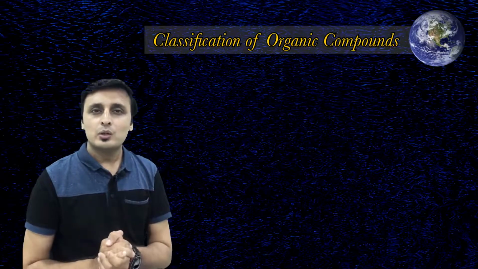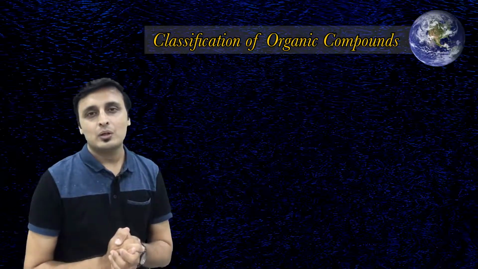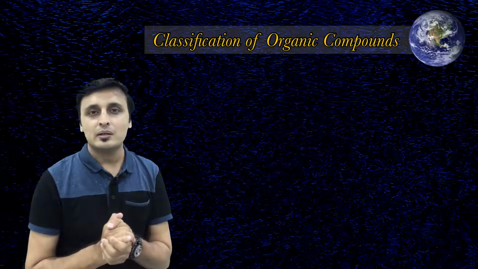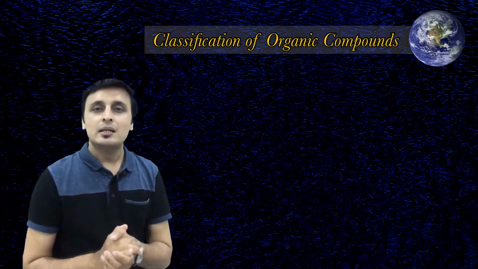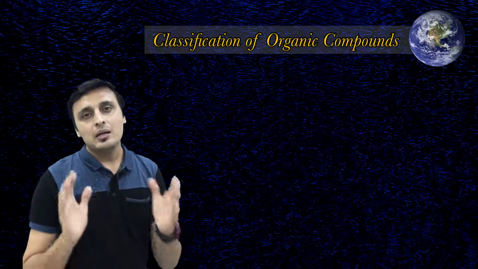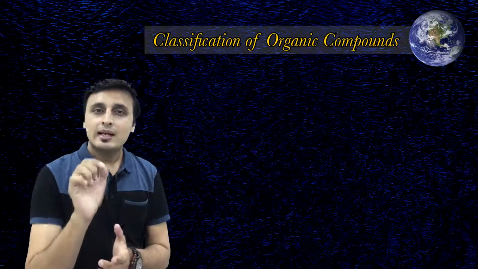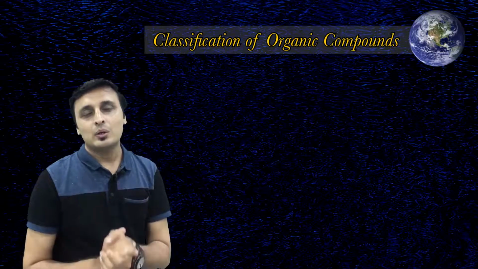Aromatic organic molecules and aliphatic organic molecules, even alicyclic organic molecules, can be made in the laboratory. But nature provides us a large quantity and a large number of such kinds of molecules. Today we will talk about the classification of organic molecules.